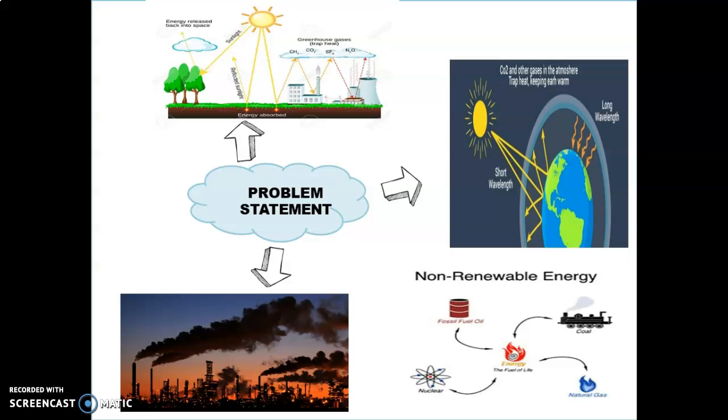Nowadays, the use of energy has increased due to population growth, industrialization, and urbanization across the world. The generation of energy using non-renewable energy may lead to emission of greenhouse gases, in particular methane, carbon dioxide, sulfur, and nitrous oxide, which contribute to climate change. In short, non-renewable energy brings bad effects to the environment.